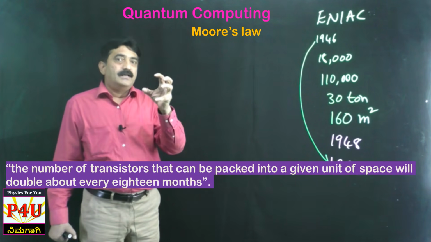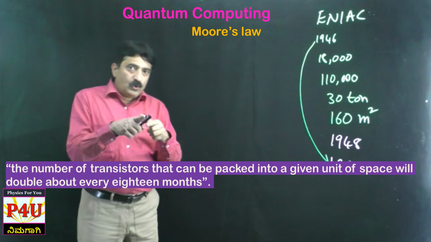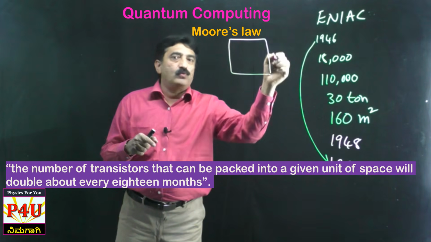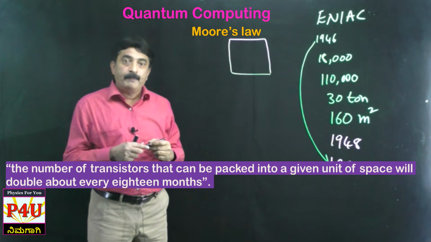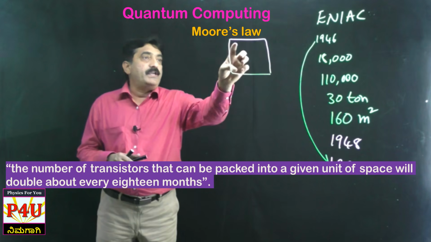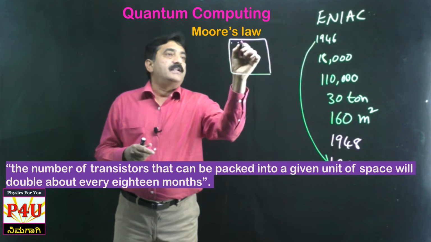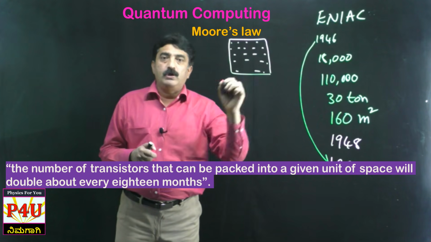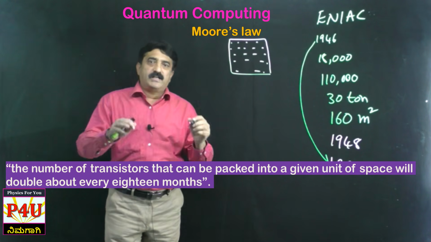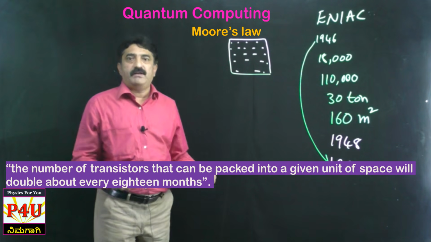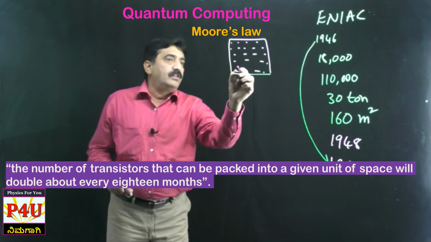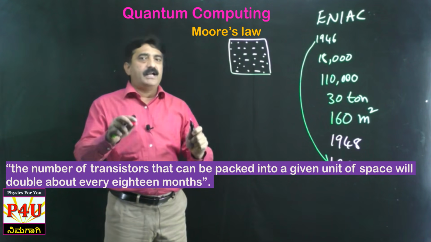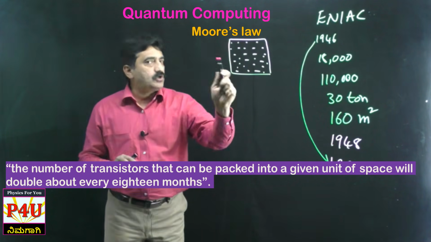If the number of devices housed in a particular size of IC, let us say 1 centimeter by 1 centimeter, the number of semiconductors to be kept in this integrated circuit, either diode or transistor, I simply call it a semiconductor device. All these dots you can call semiconductor devices. For the sake of explanation, I treat them as transistors.